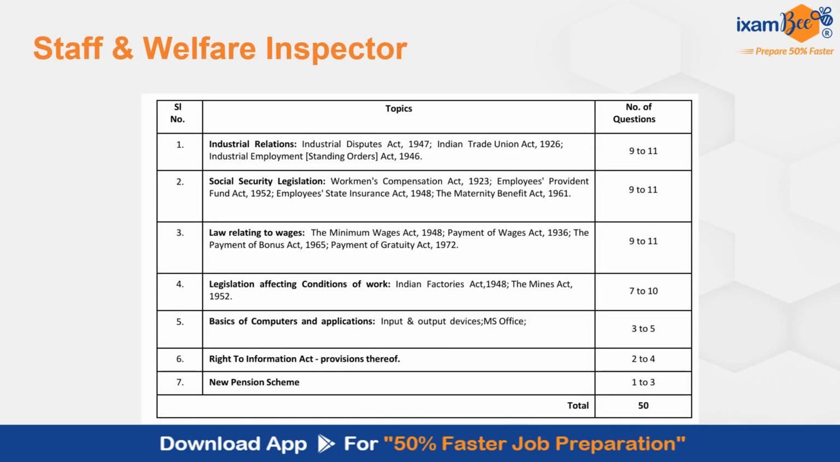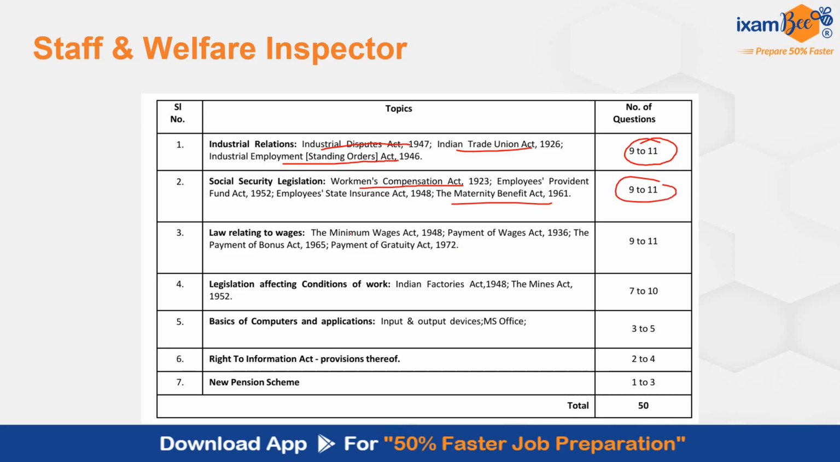For Staff and Welfare Inspector, you have to focus more on labor laws and labor codes. So the first topic is industrial relations. In this, there is Industrial Dispute Act, Indian Trade Union Act, Industrial Employment Standing Orders Act 1946. There are 9 to 11 questions in this. Then Social Security legislation. This includes Workmen Compensation Act, Employees Provident Fund Act, Employees State Insurance Act, Maternity Benefit Act. Here also you can expect 9 to 11 questions.